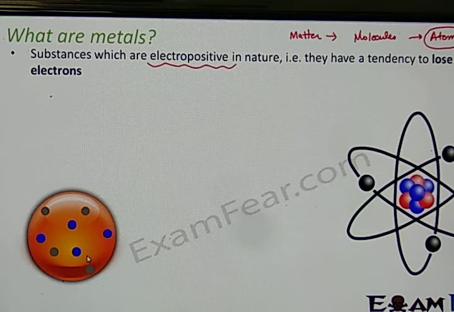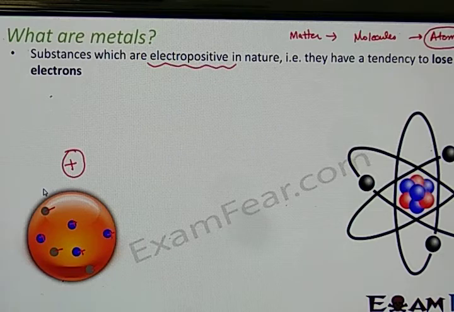That means the number of positively and negatively charged particles are both 4. Overall the atom is neutral. But what will happen if this atom loses one electron? So the gray balls, if one electron is gone, now what happens? Now it has 4 positively charged particles, the blue ones, and how many negatively charged particles? Only 3. So overall, this atom is now positively charged, right?